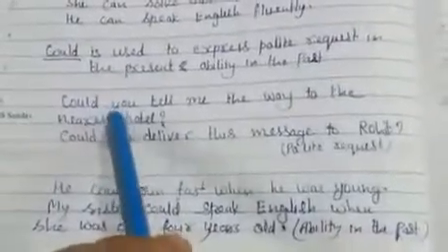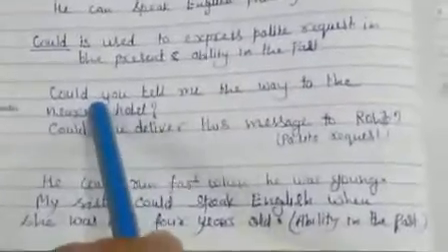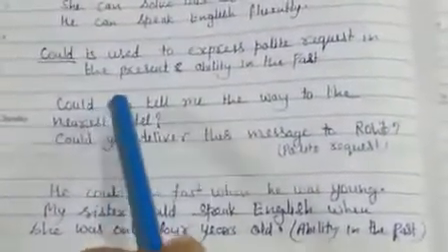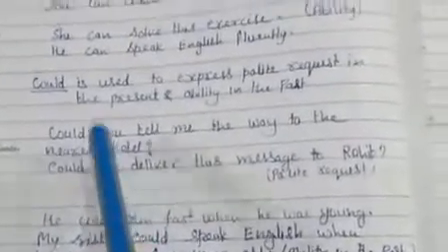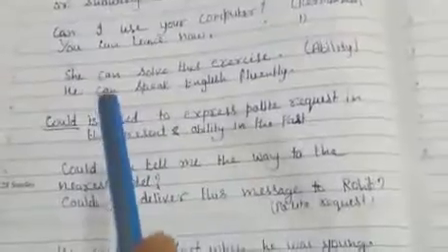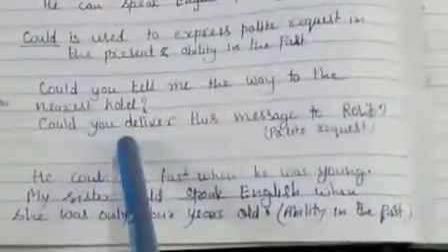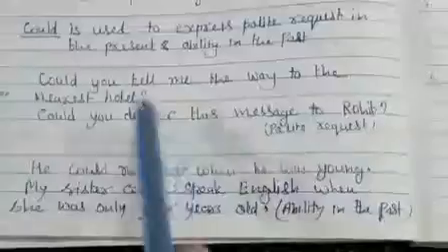It is being used in the present tense. It is more polite than can. When we ask or request using can, it is less polite than could, or could is more polite than can. Second, could you deliver this message to Rohit? It is a polite request when we use could.